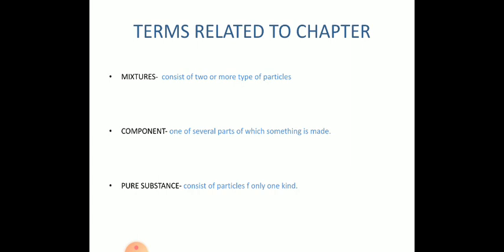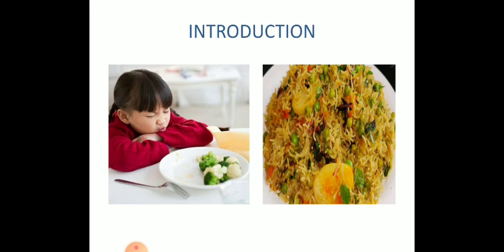If you consider a mixture of sand and sugar together, then when it is mixed together, it will be considered a mixture, and separately sugar and sand will be considered the components of the mixture. And pure substances consist of only one kind of particle. As you can see, before mixing sugar and sand, only the particles of sugar were there and only the particles of sand were there, they were not mixed together. They separately will be considered pure substances.